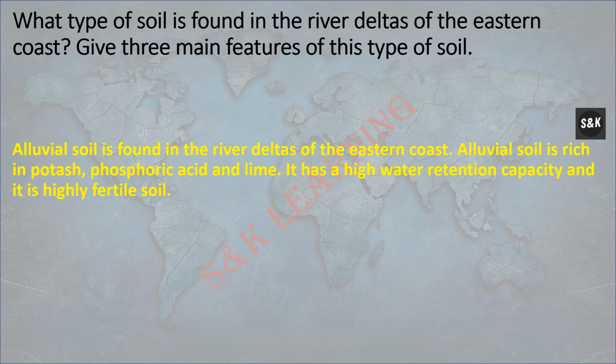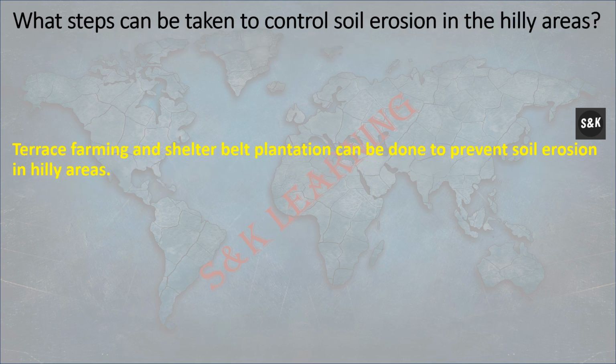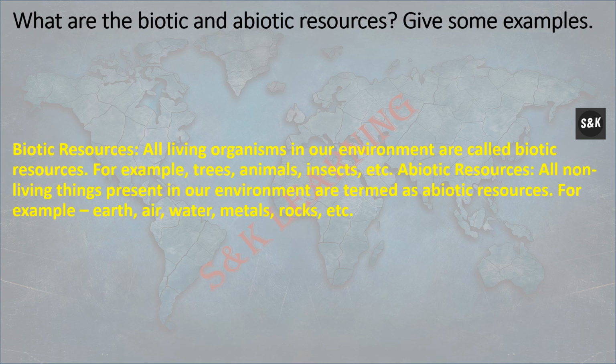Alluvial soil is rich in potash, phosphoric acid and lime. It has high water retention capacity and it is highly fertile soil. What step can be taken to control soil erosion in hilly areas? Terrace farming and shelter plantation can be done to prevent soil erosion in hilly areas.